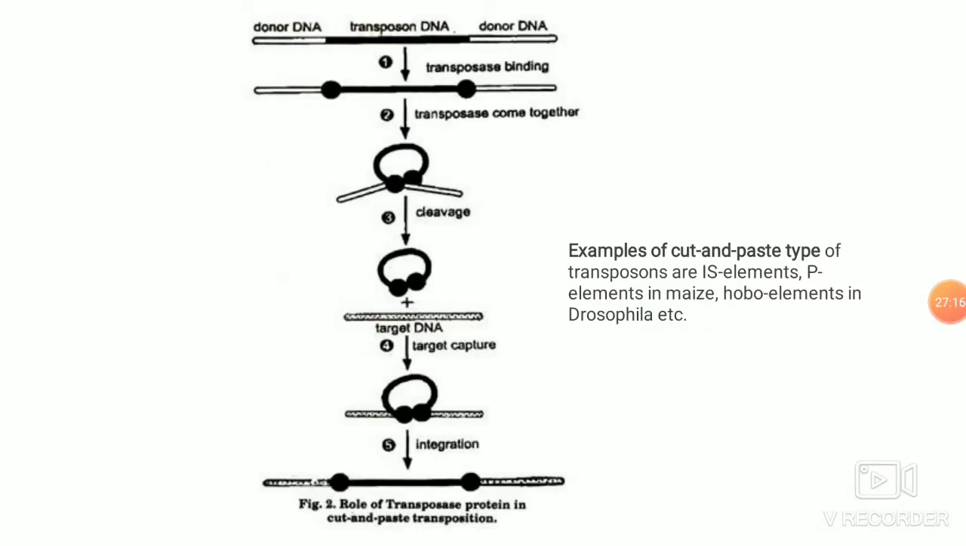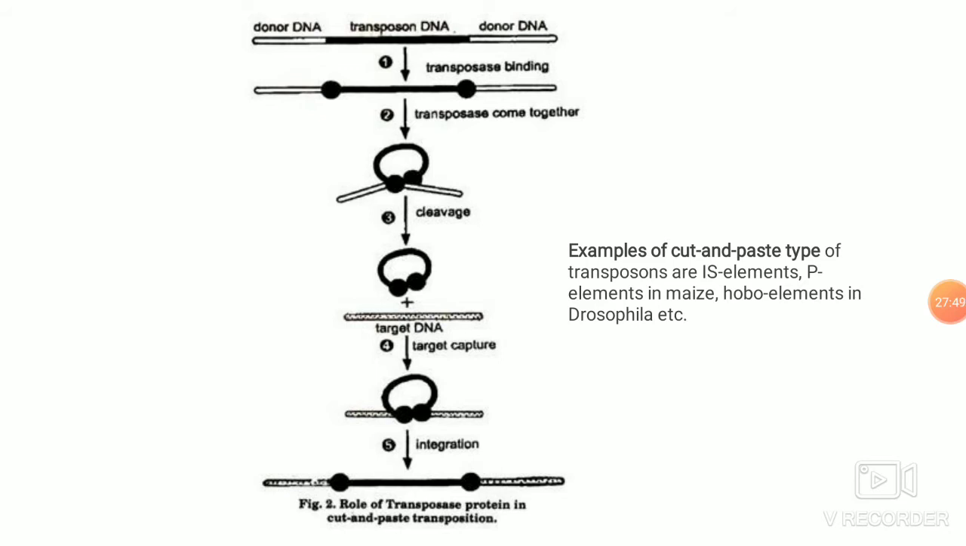The donor DNA has the insertion sequence, and that is giving out an enzyme. Examples of this cut and paste mechanism are the insertion elements of bacteria, P elements of maize, and hobo elements in Drosophila, and so on. There are many using this cut and paste mechanism, and the region of this transposon contains an enzyme coding sequence which codes an enzyme which catalyzes this cut and paste mechanism.